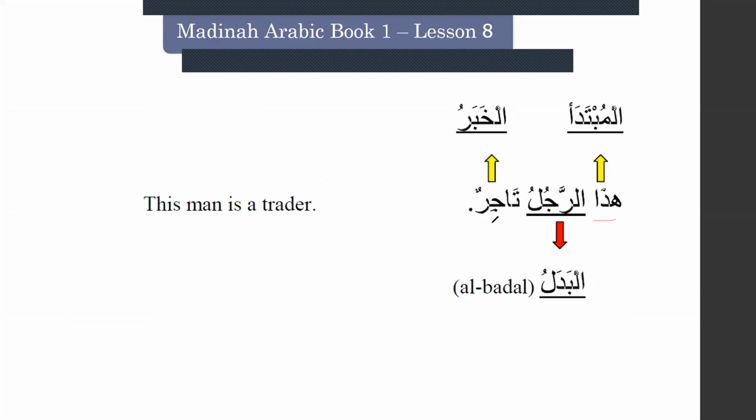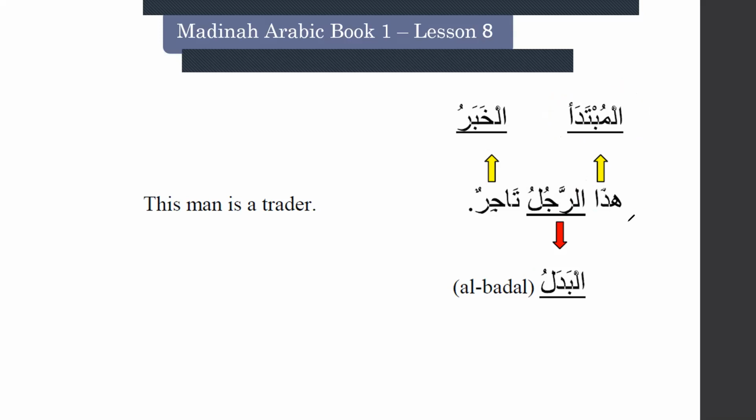Hada rajulu tajirun. Hada grammatically we will call a mubtada. All right. Ar rajulu. If there is a ma'rifa, ma'rifa means definite noun, after ismu ishara, it will be considered as a badl. Al badl. Hada rajulu. This man.